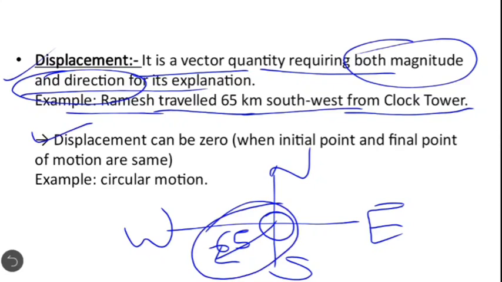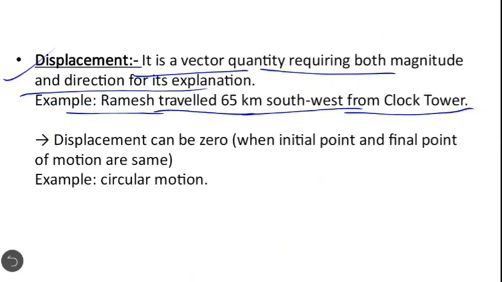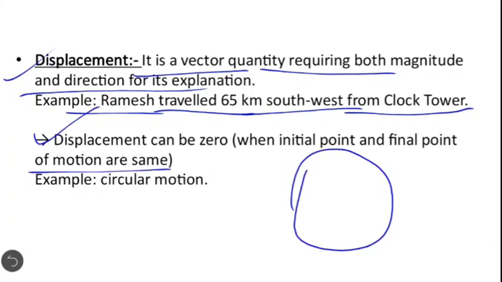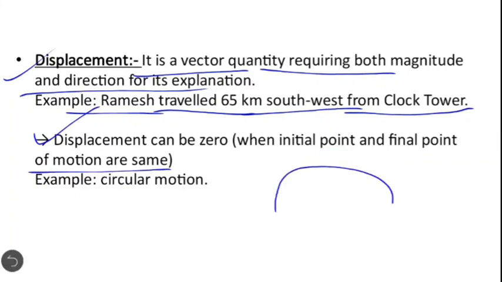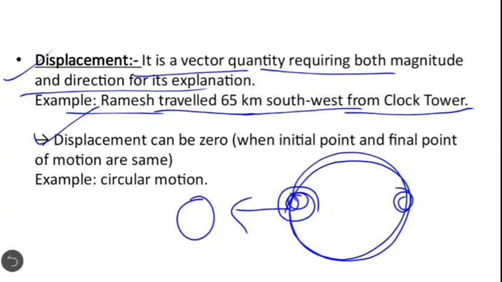Displacement can be zero when the initial and the final point of the motion are the same. It is to be noted that displacement can be zero when the initial and final point of the motion are the same. Suppose an object is traveling on a circular path, then its final position and initial position will be the same. So the object is in circular motion and the displacement will be zero.